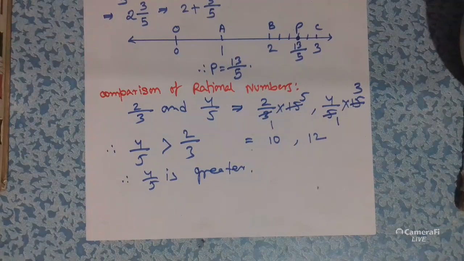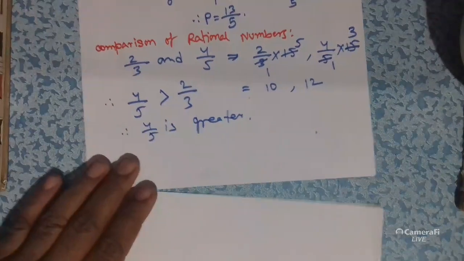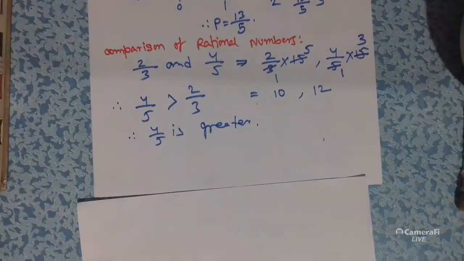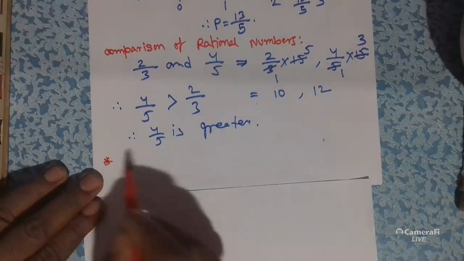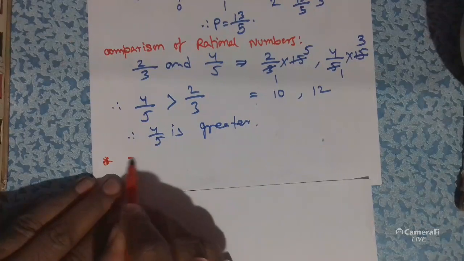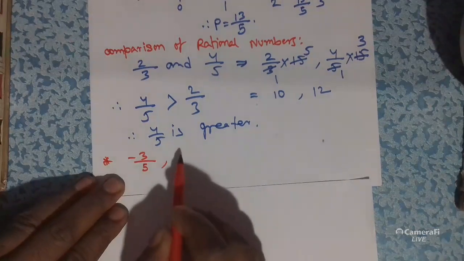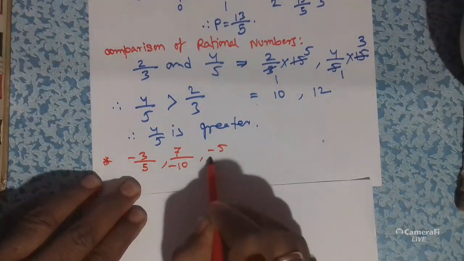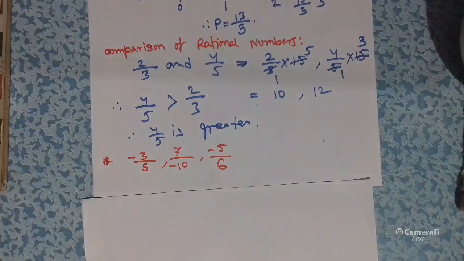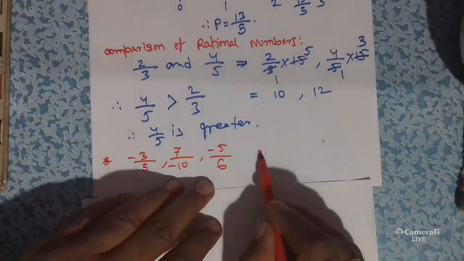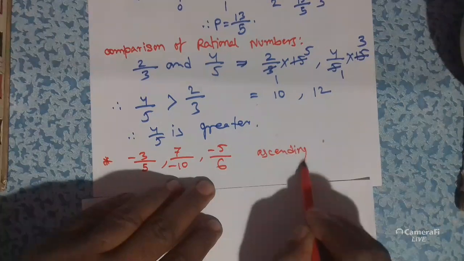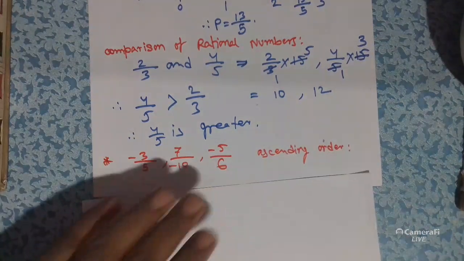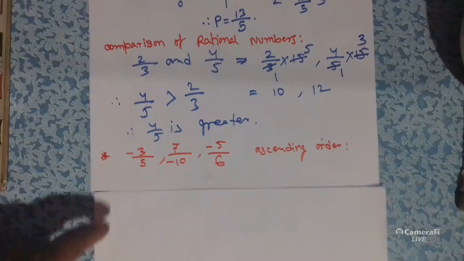Similarly, if I ask you to arrange the rational numbers in ascending order: minus 3 by 5, 7 by minus 10 and minus 5 by 6. So arrange these rational numbers in ascending order.